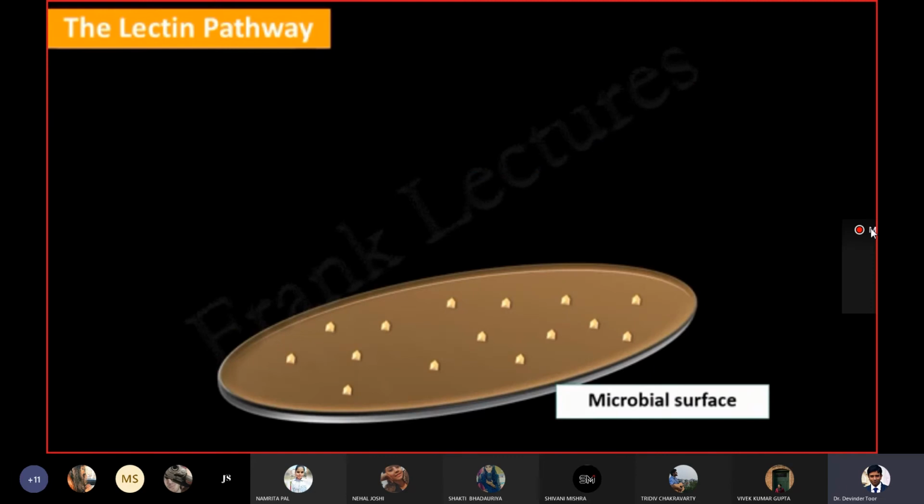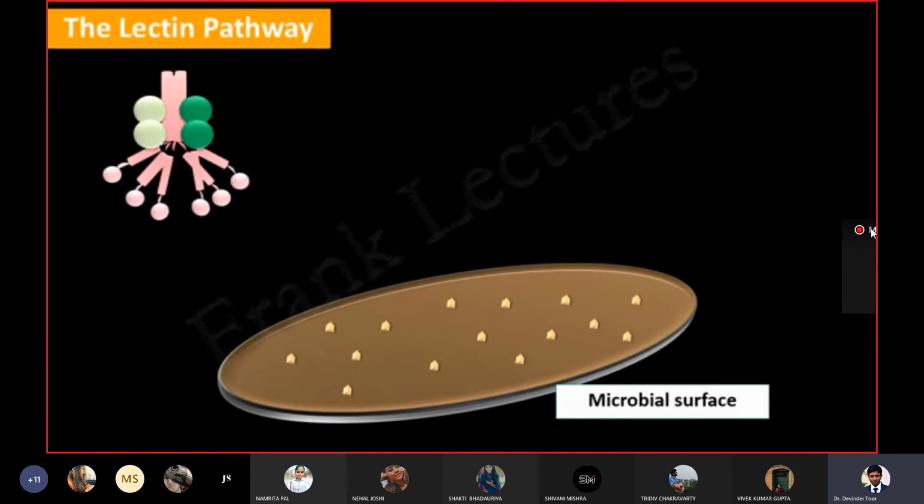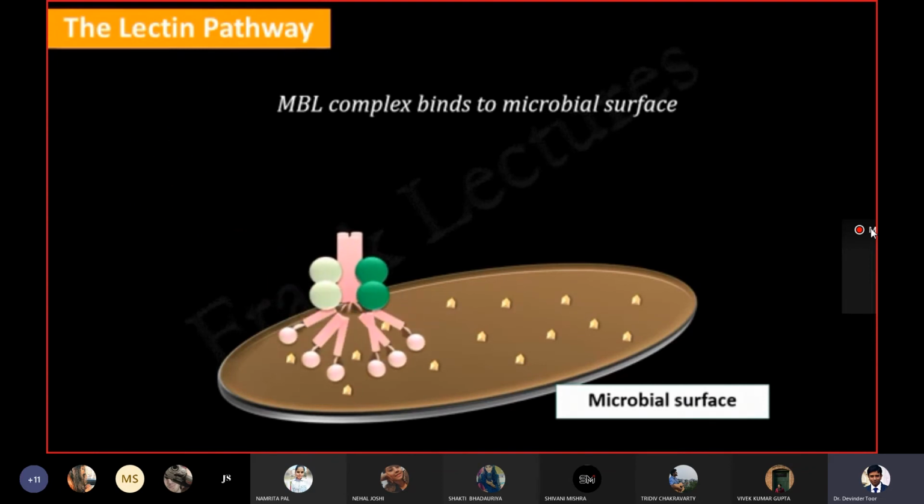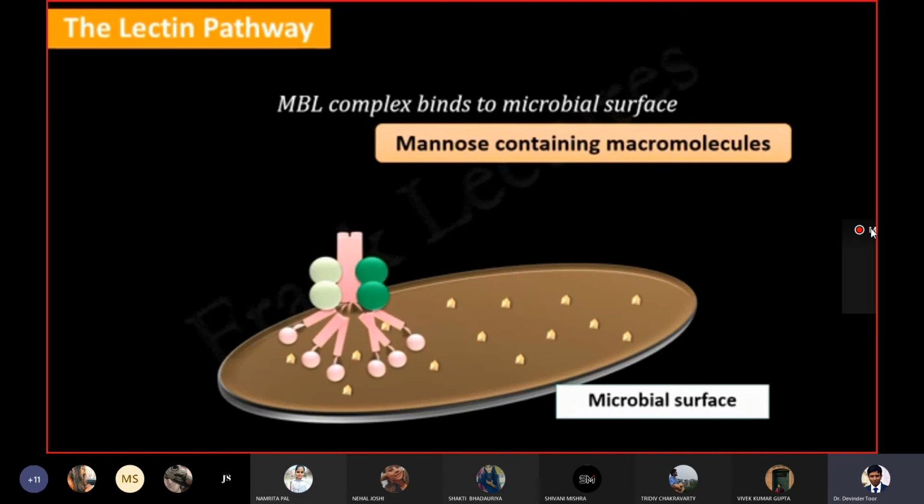Let's study the steps involved in lectin pathway. In the first step, MBL complex binds to the microbial surface. This MBL complex binds to the mannose containing macromolecule on the surface of pathogen, and this binding triggers the lectin pathway of the complement activation.